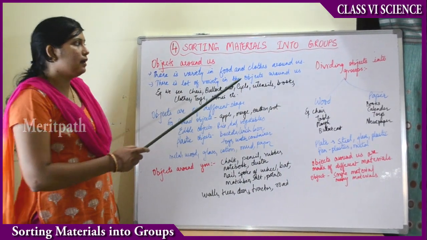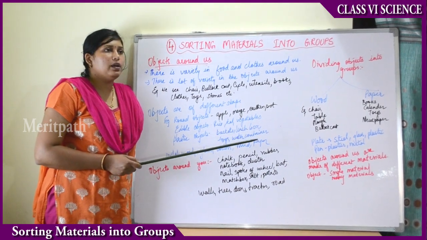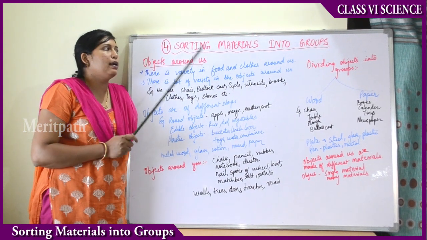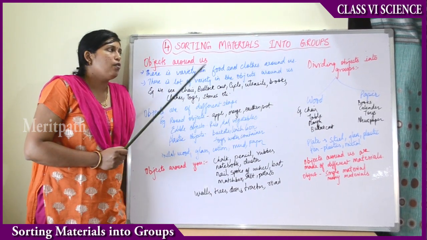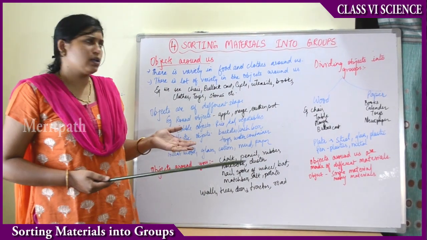Decorating, and materials are the various objects or things which we see around us. Groups means dividing into a few categories, so sorting materials into groups. So what objects do we see around us? In daily life we see many objects around us, right?